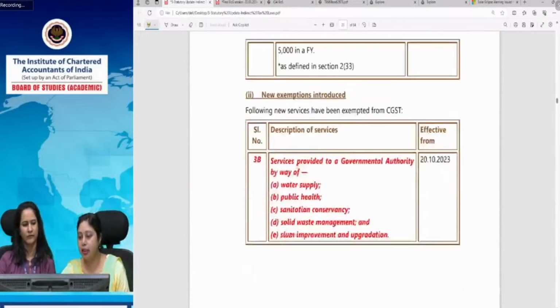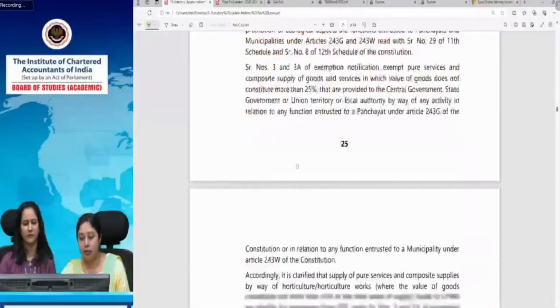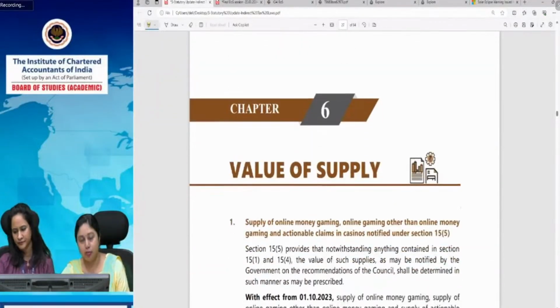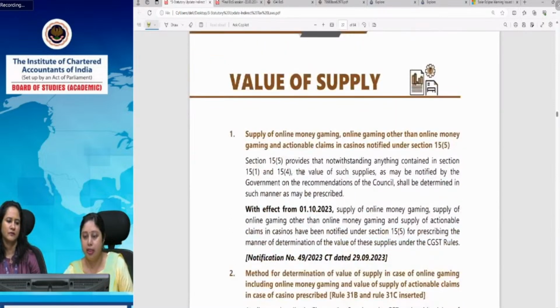Exemptions, I think we can read on their own in case time doesn't allow us, because we feel we should cover important amendments first. Exemption anyhow is important, it doesn't mean that it is not important, but it is something which you can understand on your own after going through the provisions. So we are starting with value of supply.